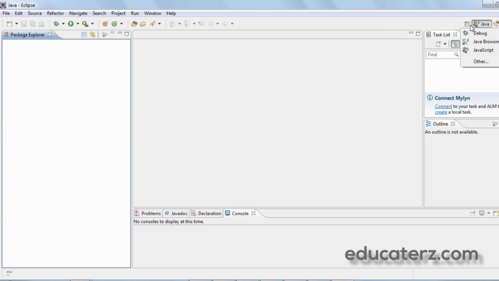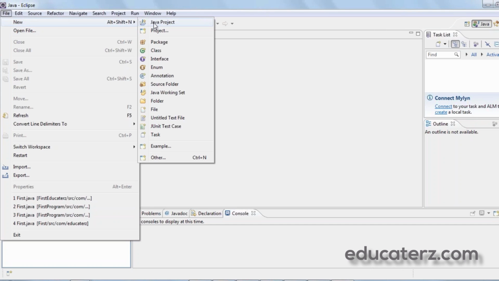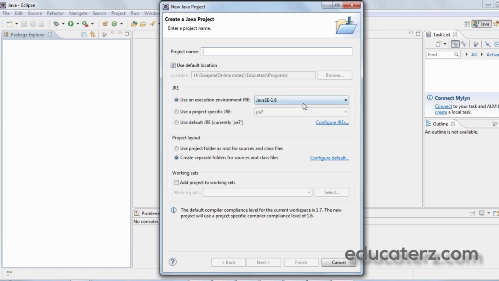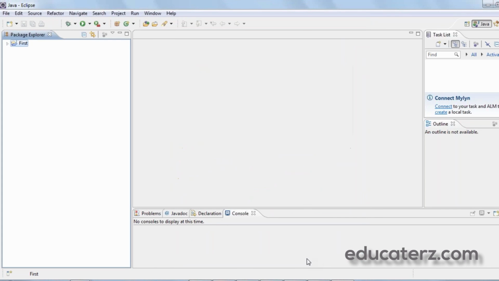Since we need to write a simple Java project, we should be in the Java perspective. We have different perspectives like debug, JavaScript, and so on. So click on the Java perspective, and to start with, File, New, Java project, and give the project name as first project, and click on next, and then say finish.